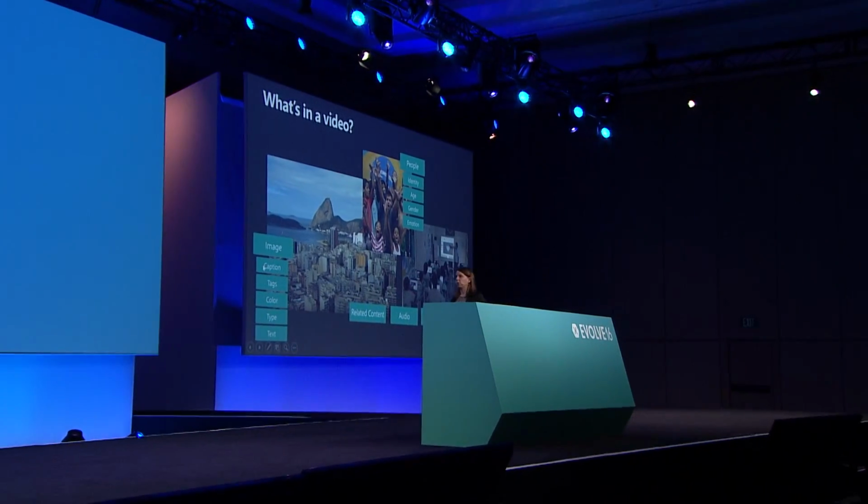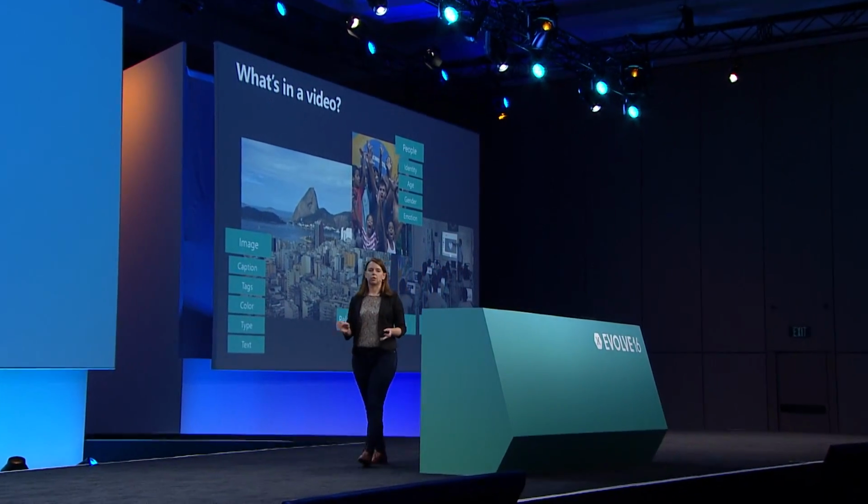So really short video, but let's think about the things that we saw during this. As humans, it's really easy for us to see the cityscape. We know the colors in it. There's a lot of yellow and beige and red. We know that there's an ocean there. We know that there are a lot of people in the video, that each person is a unique human, that they have an age and a gender associated. In this photo, they're expressing a lot of emotion. And as we're talking, that there's speech and there's concepts associated with that speech. And we're able to understand most of them, if not all of them.